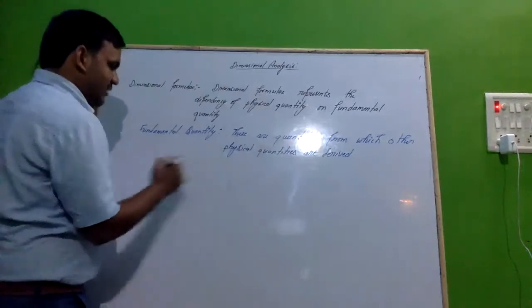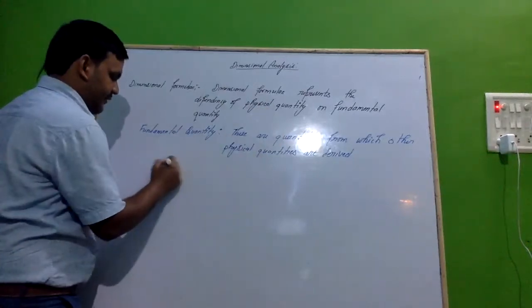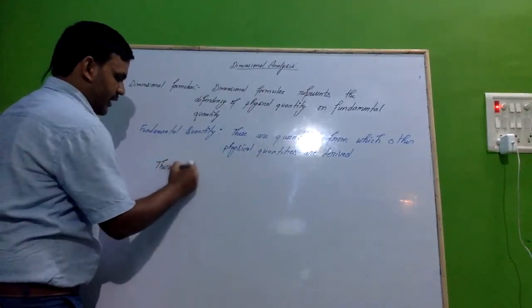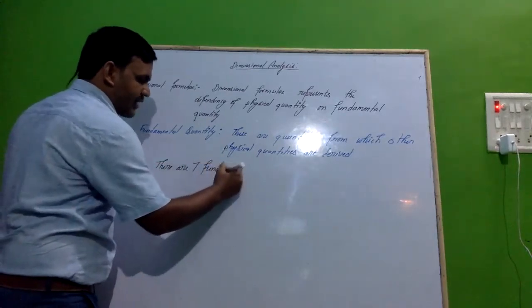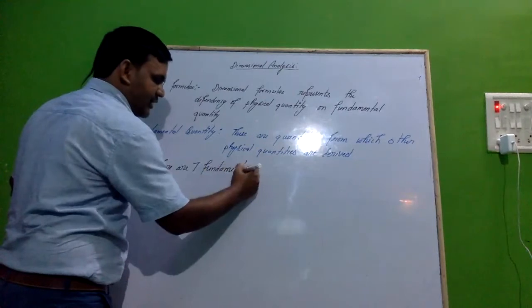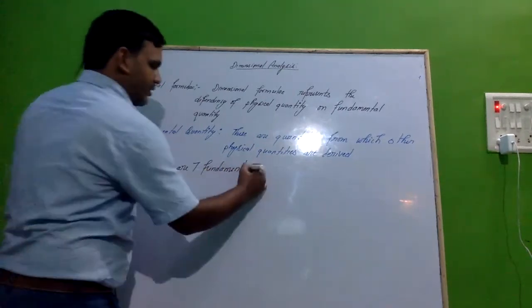So what are these 7 fundamental quantities, and what are their units? Let's study that.